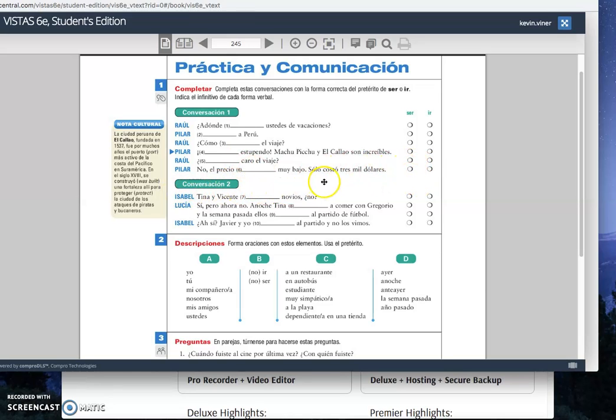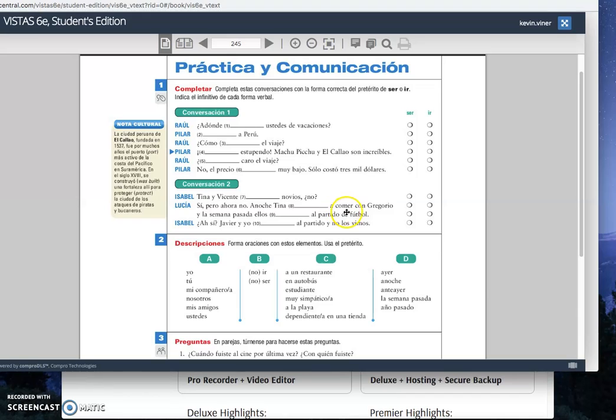Alright, the second one, conversación 2. Tina y Vicente blank novios. No. So we're in the past, right? So we're still using the preterite. Tina y Vicente fueron novios. No. So novios means boyfriend and girlfriend. So it would be was or were in this case, right? So this would be ser. Fueron novios. Ser.